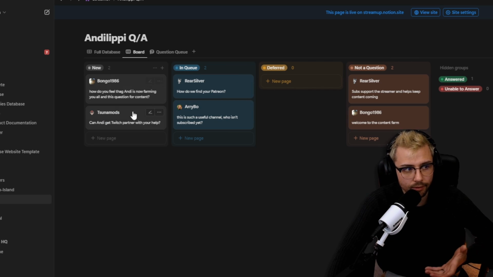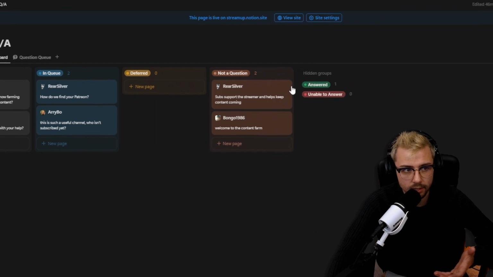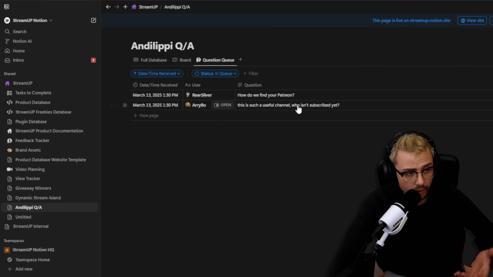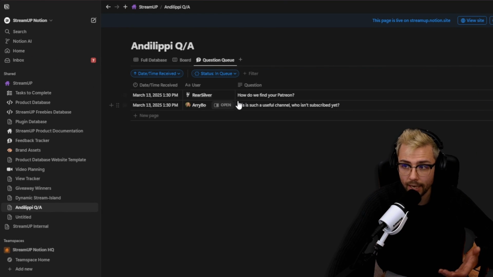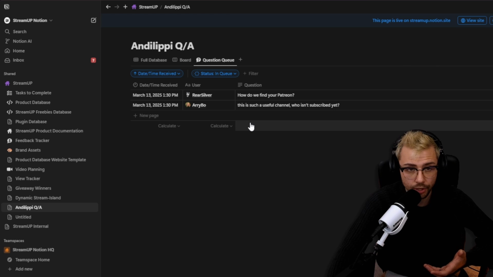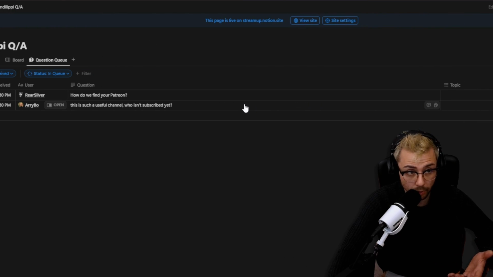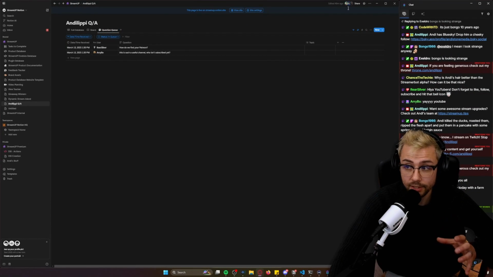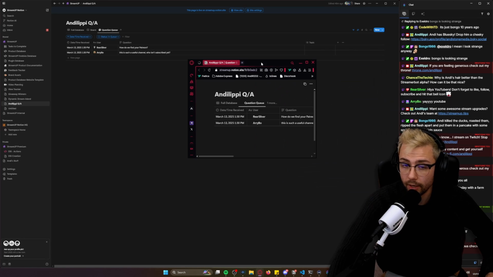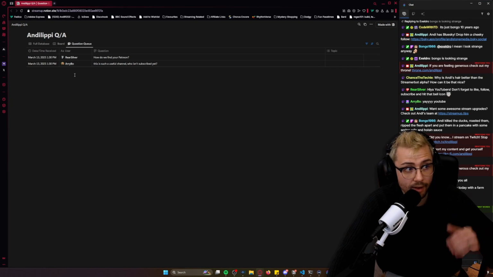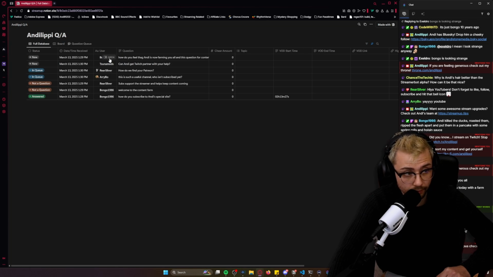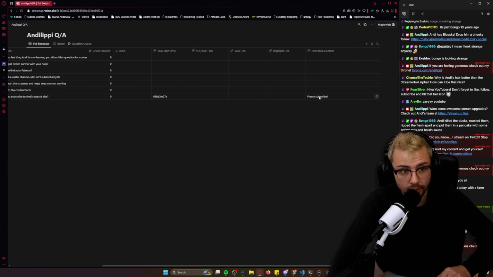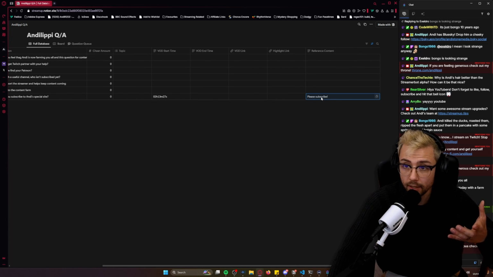We can see this in different views as well. So my mods have got easier access to all this sort of stuff. We can also see the queue, so anybody can see where they are in the queue of stuff, which is really nice as well. And anybody can see this because it's just a normal website that is powered through Notion. So if I pull that across here, you can see this is what everybody else would see. They can't edit anything, but they can copy all the different links and stuff that they see in there. So the answered questions, if I just go across here, you'll be able to see, oh, if there was a link in there, we could click it and go through it.